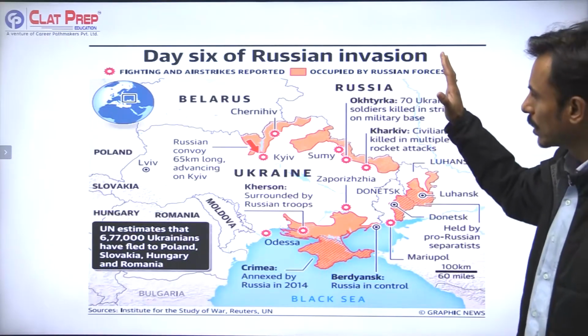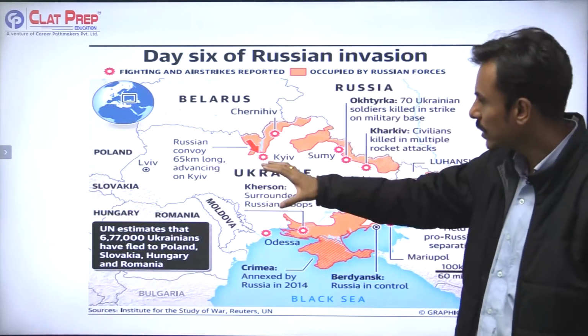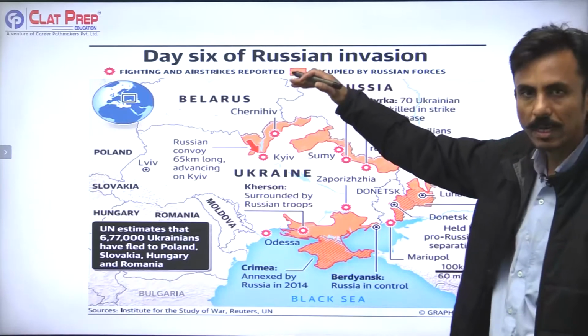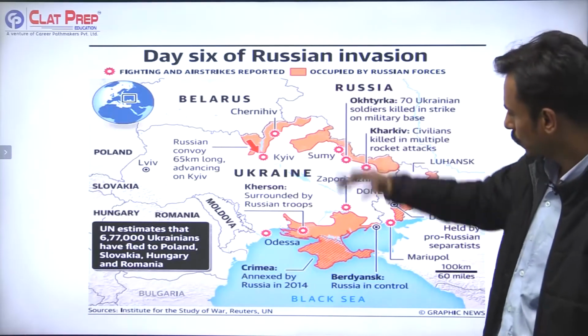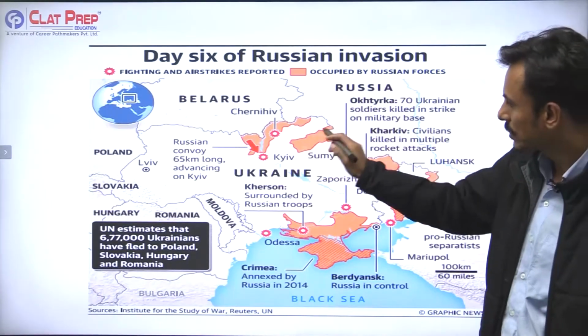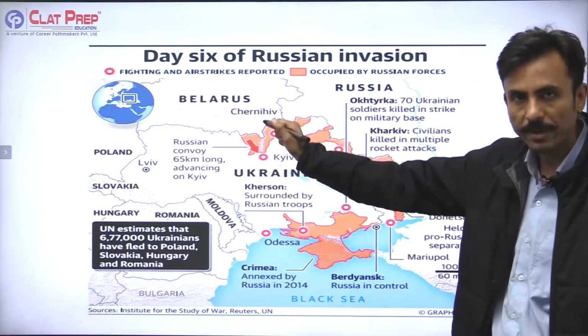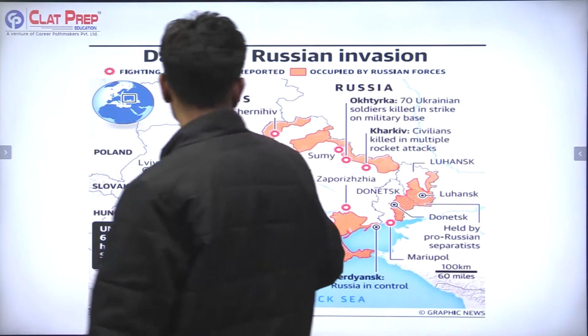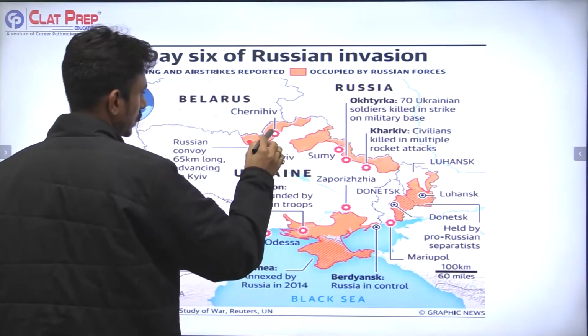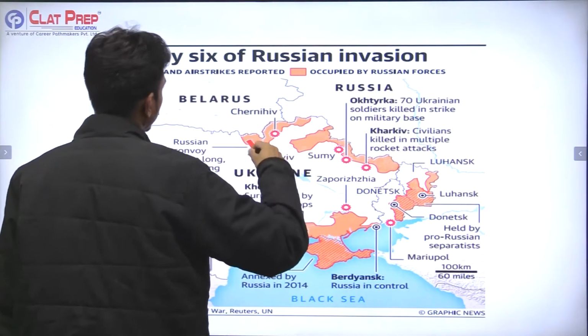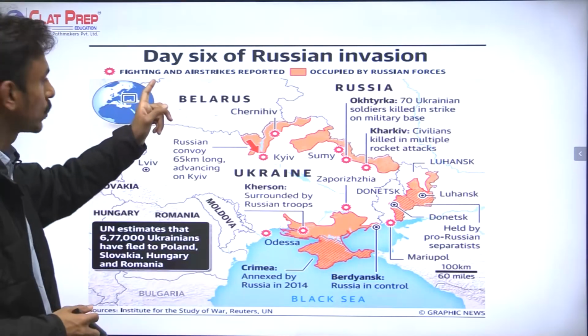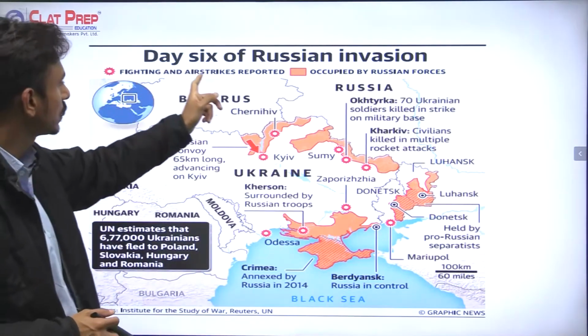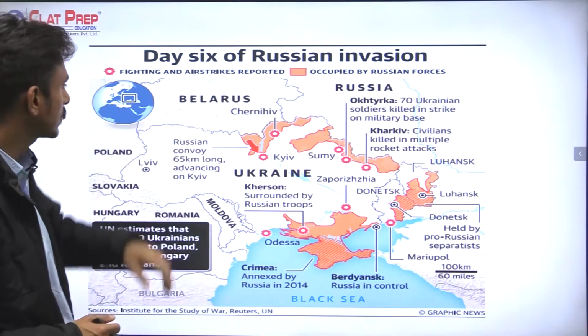And after the Russian invasion, you can see that Russian forces are invading Ukraine from these 3 directions, and these are the areas which are already occupied by Russia, correct? Now the sites which you can see in the star form are the sites where Russia has done the bombing and the air strikes.